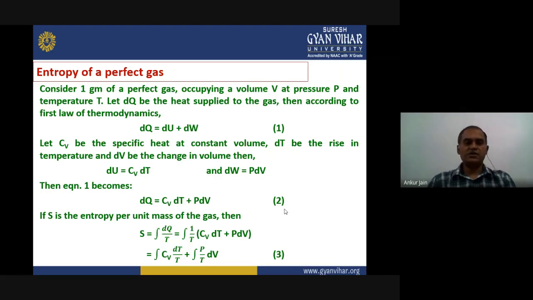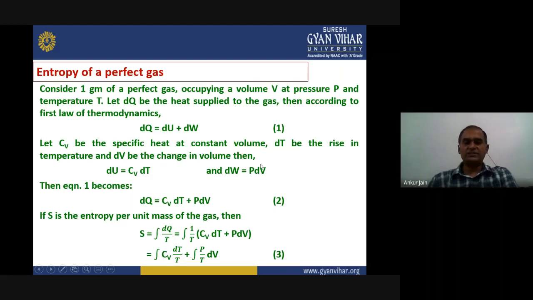So according to the first law of thermodynamics, dQ will be equal to dU plus dW, where dU is the internal energy change and dW is the work done. Let us assume, as we have already defined in our previous lectures, that Cv is the specific heat at constant volume, dT is the rise in temperature corresponding to the changes in the system, and dV is the change in volume. Then we can write the internal energy change as Cv into dT, and the work done can be represented by P into dV.